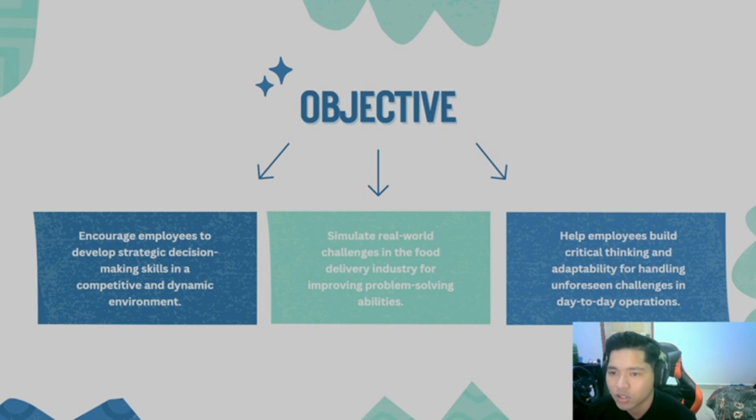So next, this is our objective. Basically, we have three objectives. The first one is to encourage employees to develop strategic decision-making skills in a competitive and dynamic environment. The second one is to simulate real-world challenges in the food delivery industry for improving problem-solving abilities. The last one is to help employees build critical thinking and adaptability for handling unforeseen challenges in day-to-day operations.